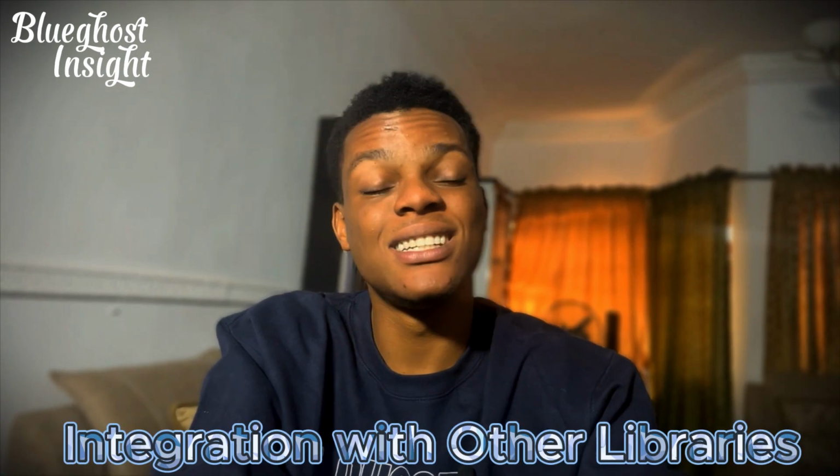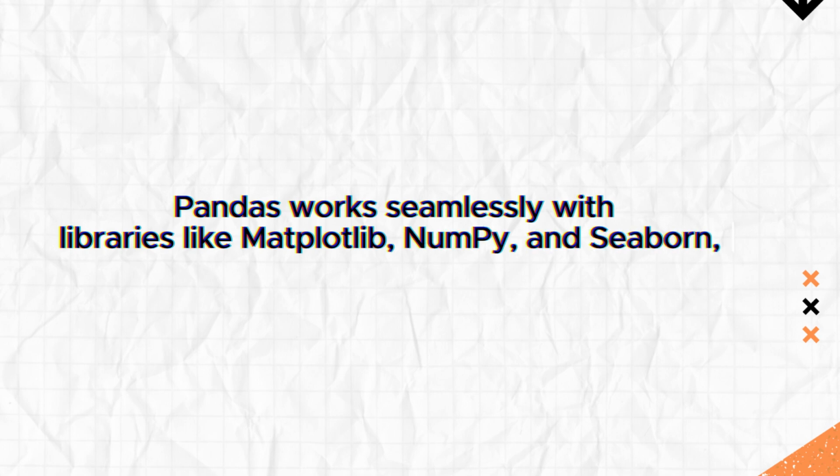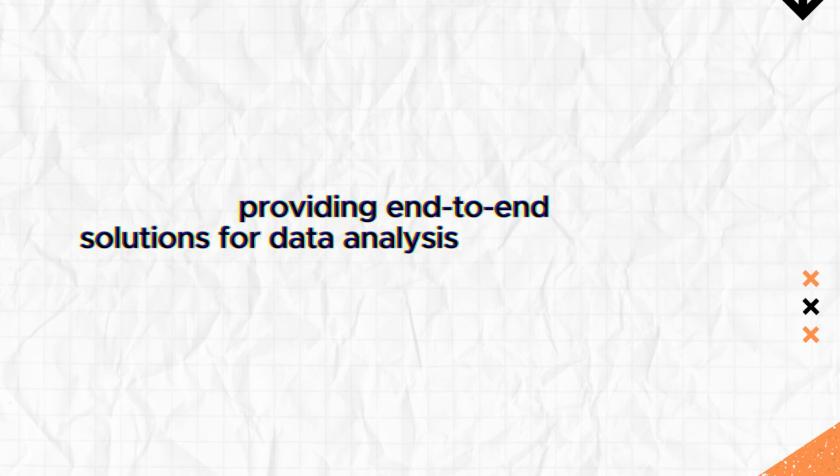Third is integration with other libraries. What do I mean by integration with other libraries? It simply means pandas works seamlessly with libraries like Matplotlib, NumPy, and Seaborn, providing an end-to-end solution for data analysis and visualization. It helps you with pre-processing. Pre-processing in essence means it helps you process your data, clean your data, and manipulate whatever you need to manipulate, making sure your data is all right. Then you move to Matplotlib, which works with the pre-processed data that pandas just prepared for you and gives you a good visualization which you can now use for reports. Can you see that? It works with all those libraries seamlessly, without any struggles.